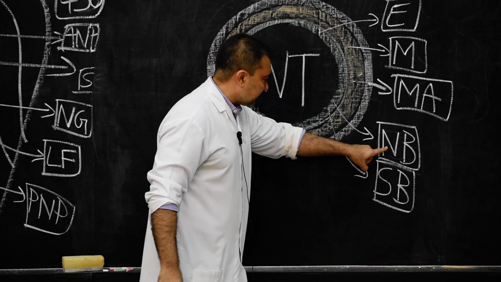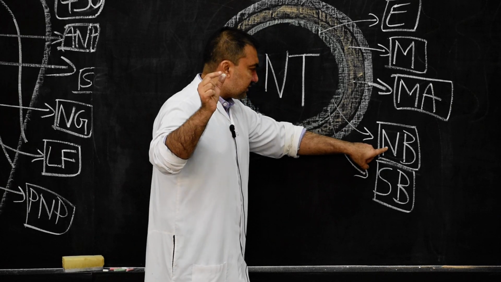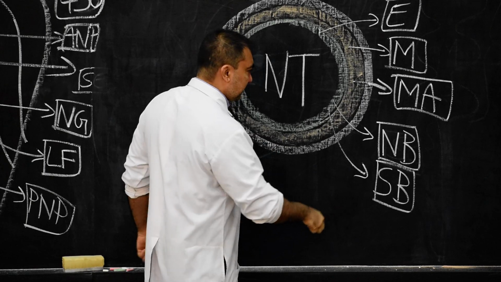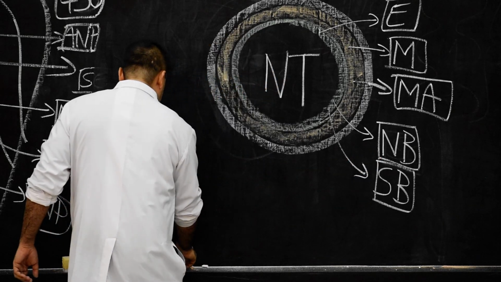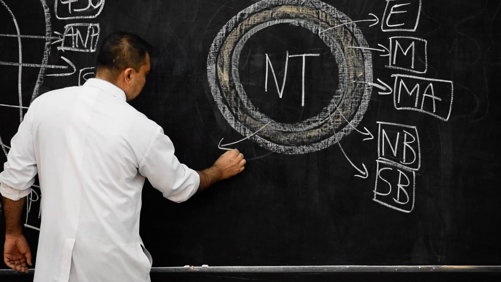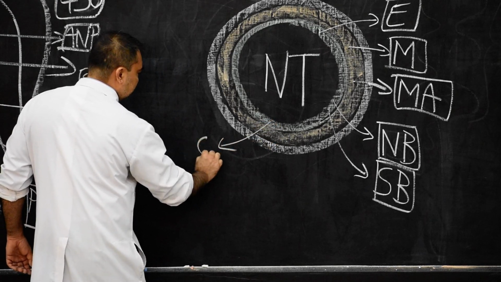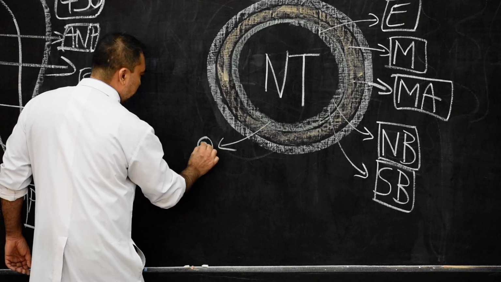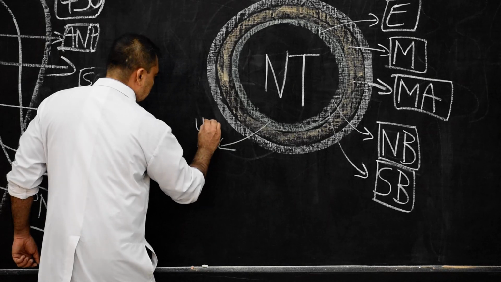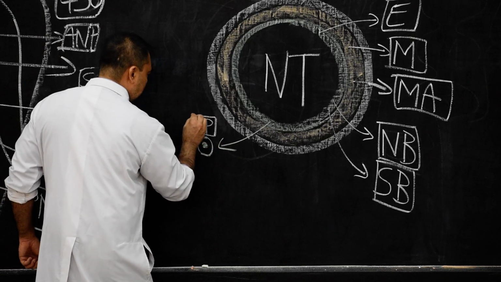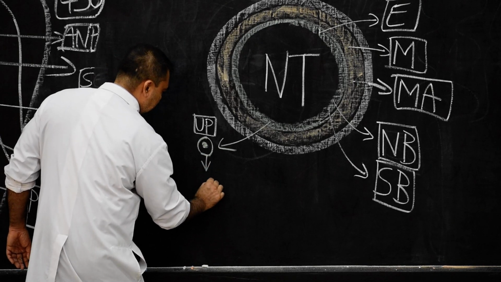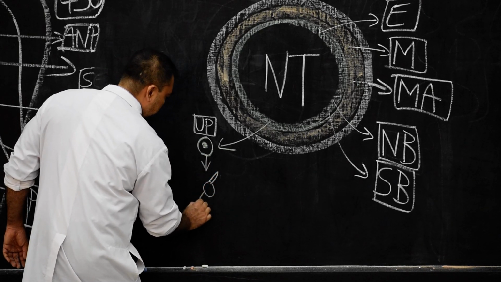Now neuroblast cells will undergo a change in shape and size. The change will be in this manner, which I am going to show in green color. Initially the entire cell will be unipolar. From unipolar, the cell will become bipolar.